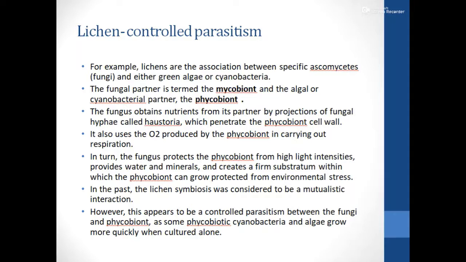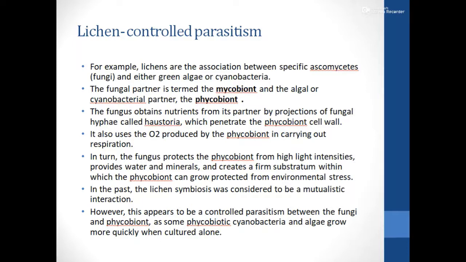The phycobiont, during photosynthesis, gives out oxygen, and the fungus protects the phycobiont from high light intensities, provides water and minerals, and creates a firm substratum within which the phycobiont or the cyanobacterial member can multiply. This is a type of mutualistic interaction also.